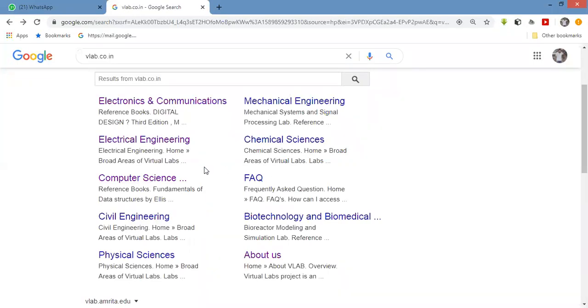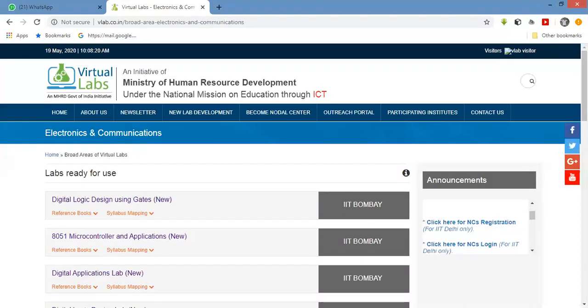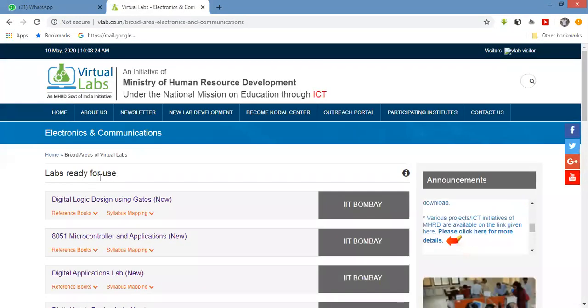Now today we are going to perform the practical with the help of the virtual lab, practicals of the digital electronics. Somewhere it is called digital electronics, digital technique, digital circuit design. Yes, this practical we are going to perform today. Now I am going to click here, electronics and communication. See here, here are labs ready for use. These are the different labs. These are ready for use.